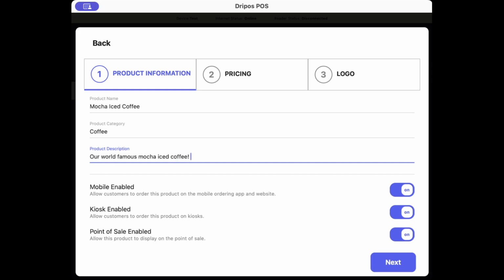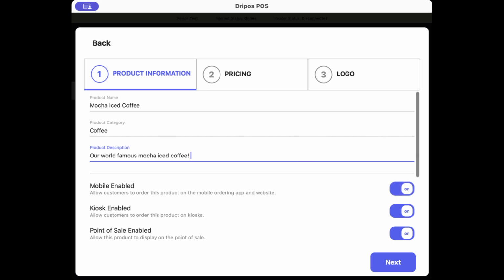But again, this is optional. Next, mobile enabled. If this toggle is turned on, customers will be able to order this product on your mobile ordering app and website. If you do not want them to, just click it to turn the toggle off. Same thing with kiosk enabled. If this toggle is turned on, customers will be able to order this product when the point of sale is set up on kiosk mode.